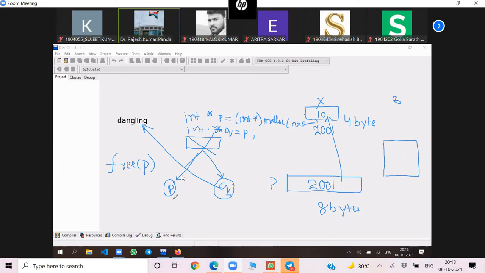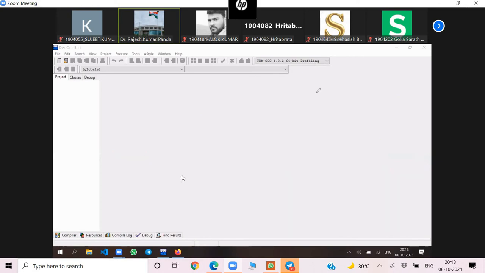Now the next one, smart pointer. Let me clear it. Can anyone tell me what is a smart pointer? You must have read about it. What is a smart pointer?